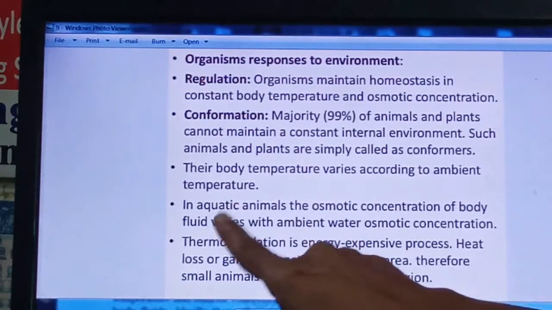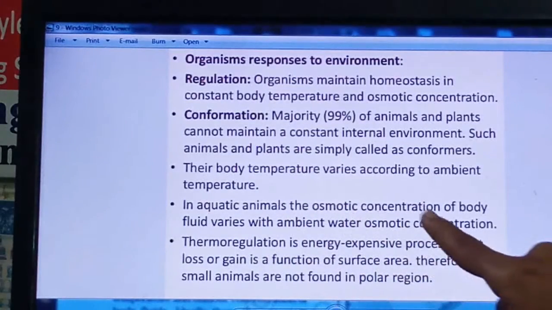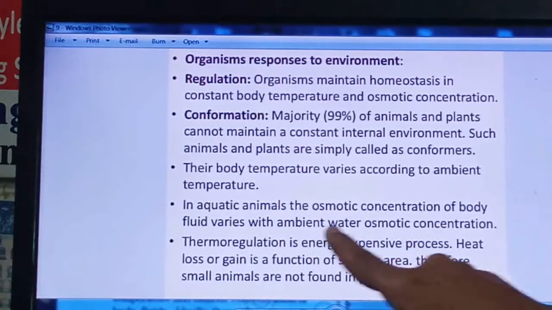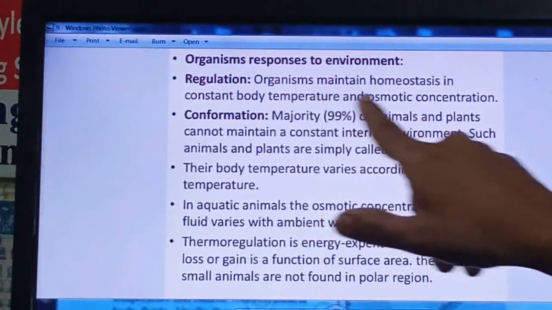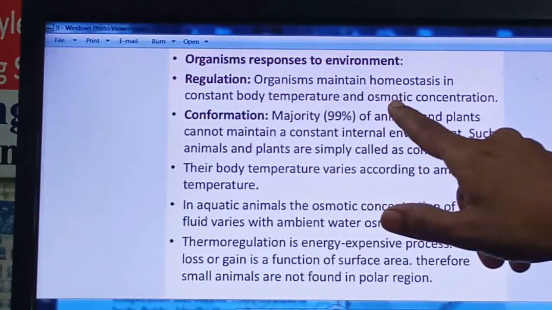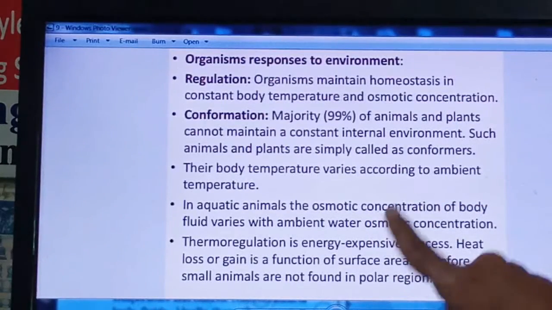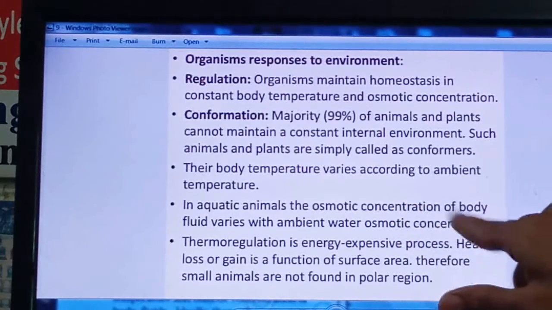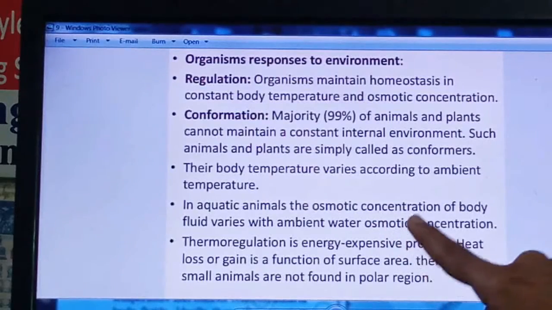In aquatic animals, if you see the conformers, then the osmotic concentration of the body will also vary with the ambient water osmotic concentration, because here we have seen two factors, one is temperature and one is osmotic concentration. So in aquatic animals, they will also show change in the osmotic concentration of their body fluid along with the external water osmotic concentration, right?